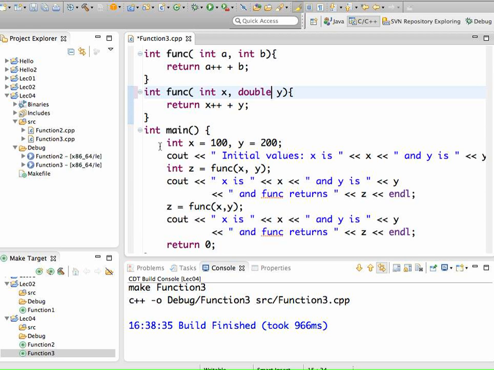We can't really tell by running this which one gets called because they're both called by value. But in this case, you can see that this call with an int and an int is an exact match with this one. It's not an exact match with this, so you know that this is the one that will be called. And really, with this simple example, there's no way to distinguish the output. They do the same thing.